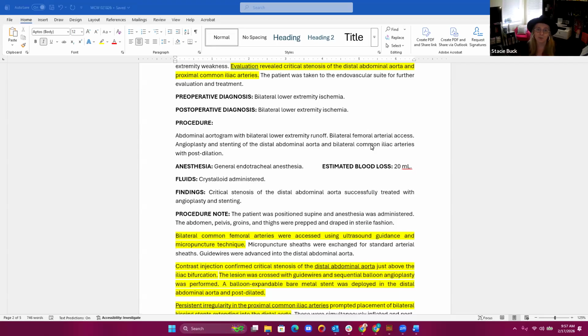And so, because it appears that we have a diagnosis that was made prior and the patient is coming for an intervention, we're going to assume that that is not diagnostic and we're not going to code the imaging.